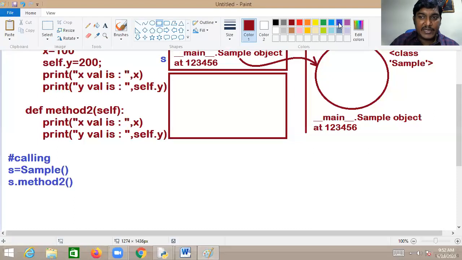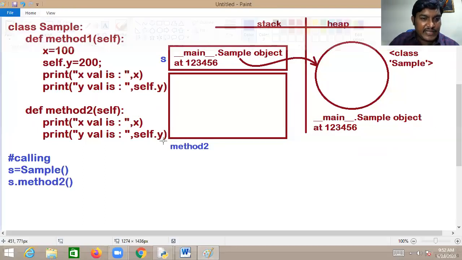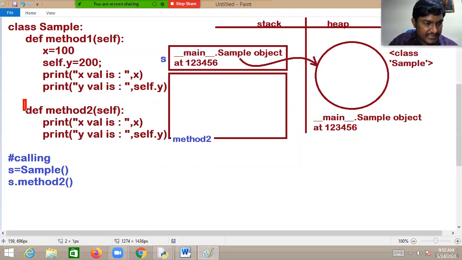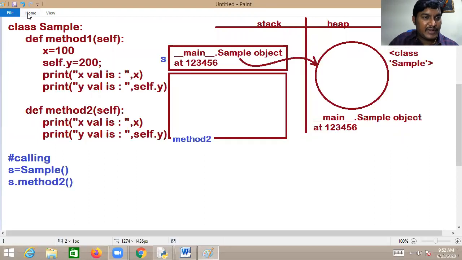For methods, memory is always allocated within the stack. Now you are calling method 2. For method 2, memory is allocated in the stack. But notice that in method 2, we have self. In method 2, we have self. Memory is allocated for the self.